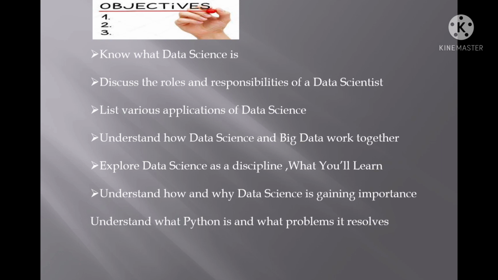The next objective is, what is the relationship between data science and big data? Big data is a part of data, and right now it is a very booming part. How can we relate data science and big data?